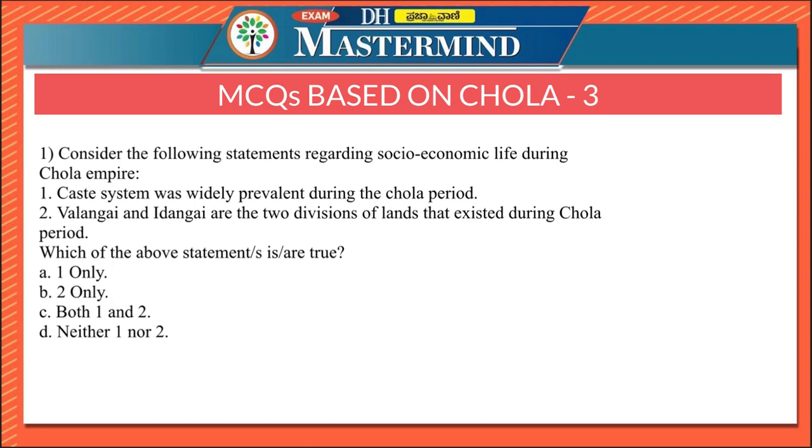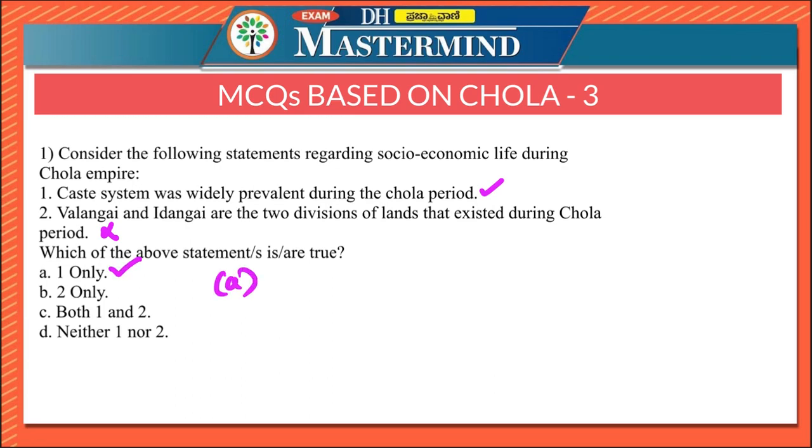Consider the following statements regarding socio-economic life during Chola Empire. Caste system was widely prevalent during the Chola period. Valangai and Idangai were the two divisions of lands that existed during Chola period. Here, statement 1 is correct, statement 2 is false. Therefore, the right option is option A, 1 only.